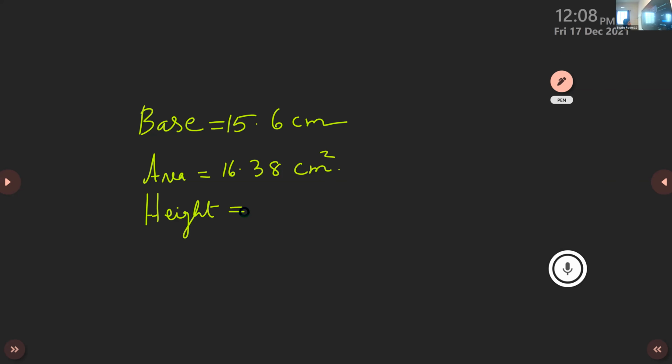Balashankar, are you hearing me? Okay, Anna, tell me the answer. Area, height, how will you find out? Ma'am, area divided by base.